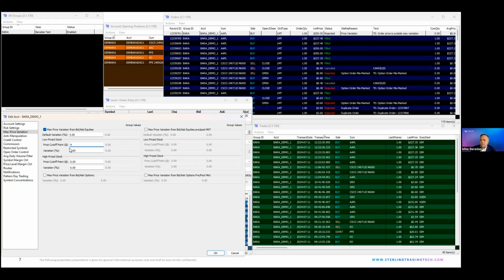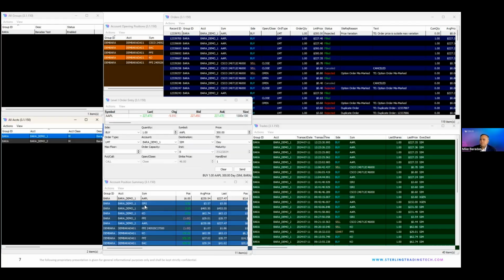So let's just do, again, just for an example here. Let's say $4, I want to allow 10% through the market. Okay, just as a demonstration. Let me do it for a low price stock. So Sirius XM, the symbol is like a $3 or something price. Okay, so trading at 3.50 to 3.51.